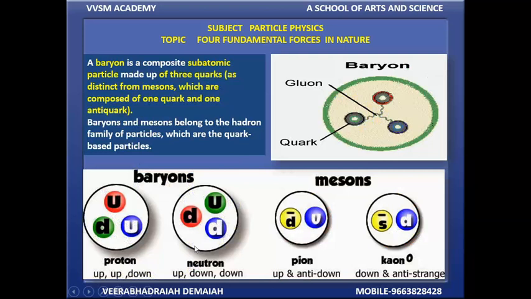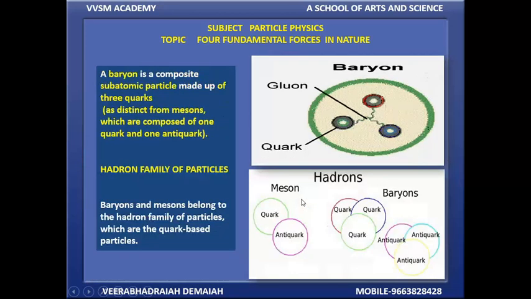Coming to the baryon: it is a composite subatomic particle made up of three quarks, as distinct from mesons, which are composed of one quark and one antiquark. The baryon is made up of gluon and quark. These are the fundamental subatomic particles. Baryons may be a proton or a neutron, and a meson may be a pion or a kaon. So these are the subatomic particles, my dear friends. A baryon is a composite subatomic particle made up of three quarks,